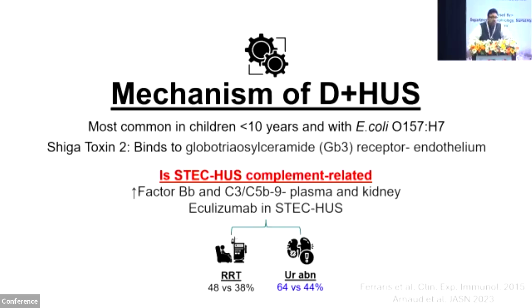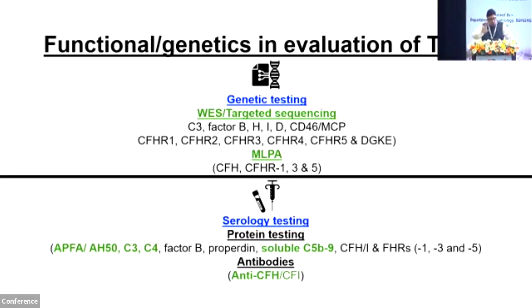There was a recent randomized trial which evaluated eculizumab versus supportive care in 100 of these patients. What they found was that the primary outcome of RRT requirement was no different between both groups, although numerically better in the eculizumab group, but the presence of urinary abnormalities or chronic kidney disease was better with eculizumab as compared to the control, and the difference was statistically significant. So the bottom line is that in D plus HUS, there are functional abnormalities, but there are no genetic abnormalities to suggest complement activation. So what are the tests that you will do?